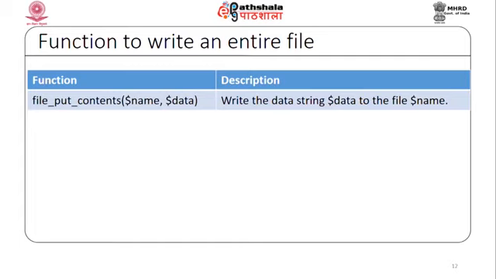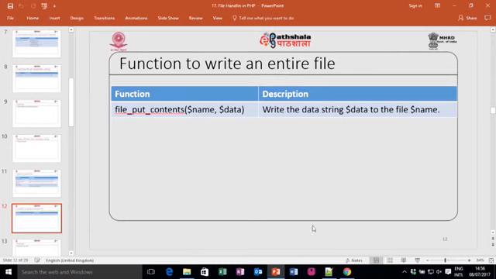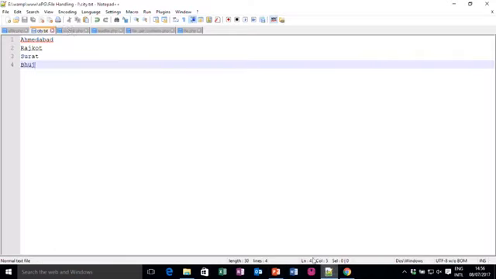Now, to write into a file, you can use the file_put_contents function, which takes 2 parameters. First is the file name and second one is the data. So, it writes the particular data into the file. It actually overwrites the value. That means all your old value is deleted and whatever you write will be added. Let me show an example for that one.